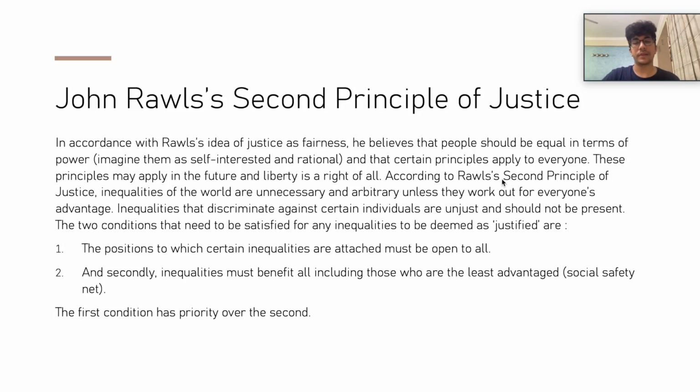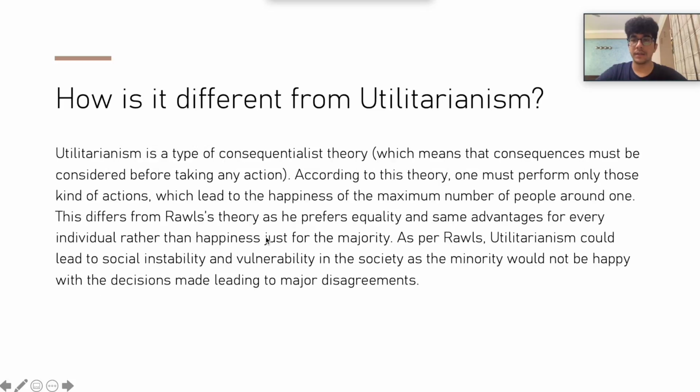Those who are well off may not require financial help from the government, whereas those who are the least advantaged may require things like subsidies or free housing in order to have a decent quality of life. This policy of having a social safety net is something that John Rawls would agree with.